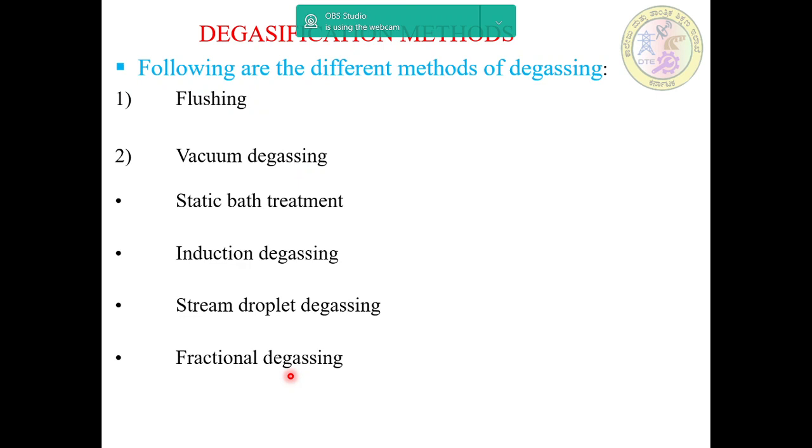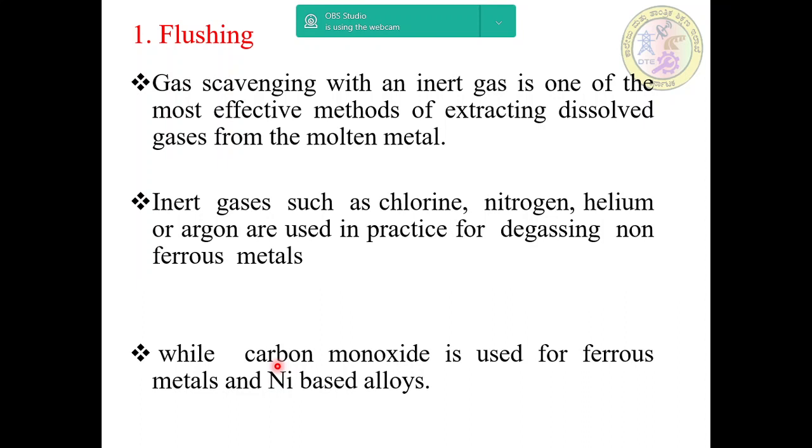And then degasification methods. The following are the different methods of degassing: flushing and vacuum degassing. In vacuum degassing there are different methods: static bath treatment, induction degassing, steam doublet degassing, and fractional degassing, etc. We will discuss them one by one. First we will take flushing.